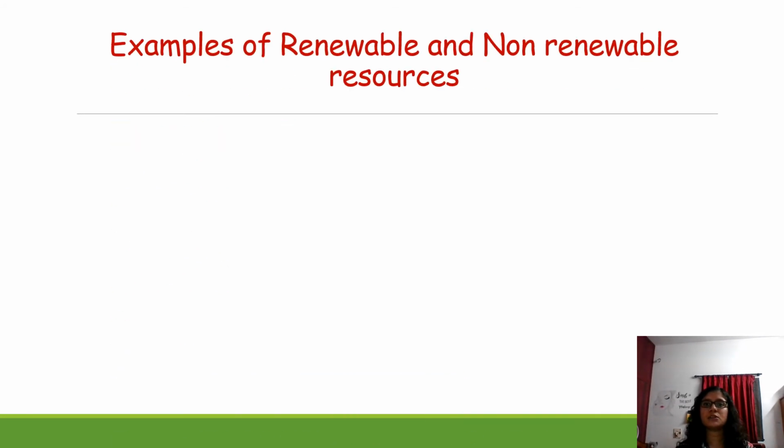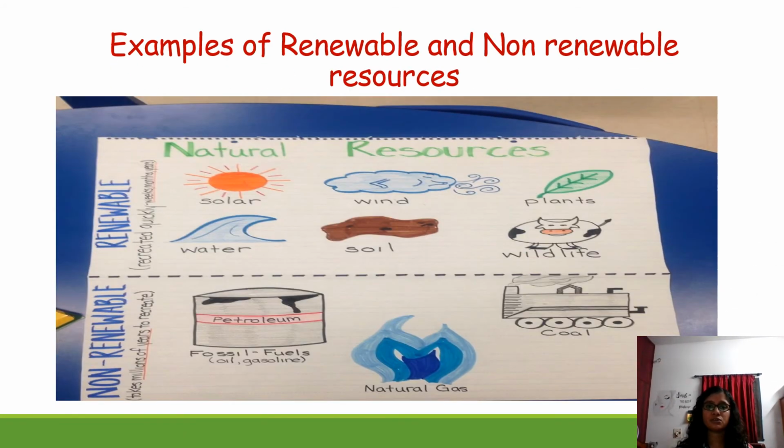Now, examples of renewable and non-renewable resources, you can see this was taken from Google. This is not done by our children. Someone has done and posted it. So you can see there is a heading, renewable and non-renewable. Under renewable, you can see solar. Solar means sunlight. Then wind, plants. It won't get over. Some or the other way it will grow.